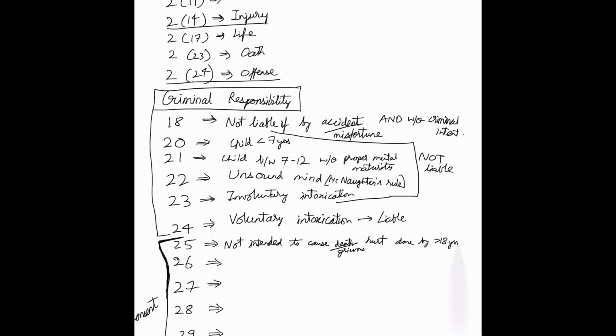These four categories of people are not liable for any crime committed. However, if you commit a crime under voluntary intoxication, then you are liable under section 24.